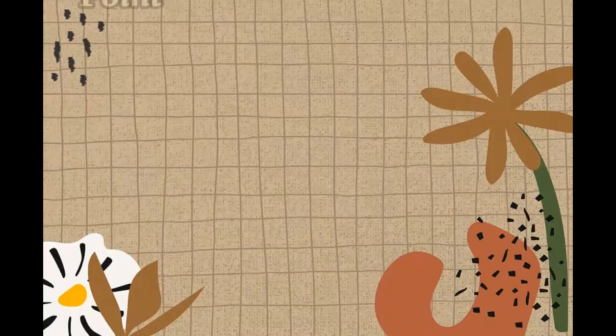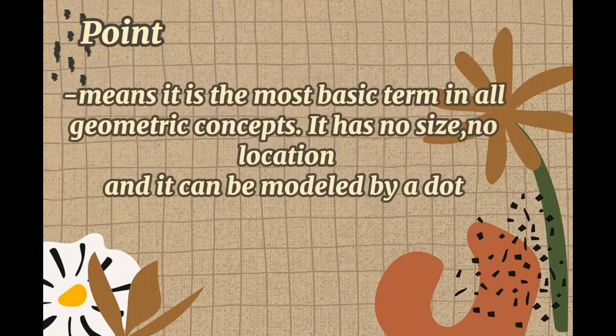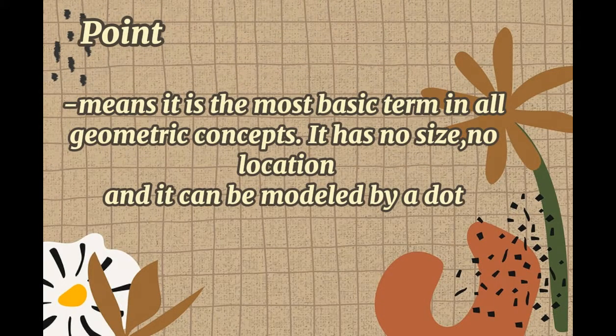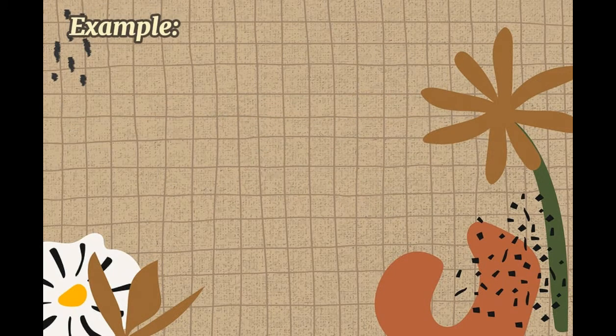In geometry, we have point. Point means it is the most basic term in all geometric concepts. It has no size, no location, and it can be modeled by a dot. Like for example, we have point A, point B, point C, and point D.